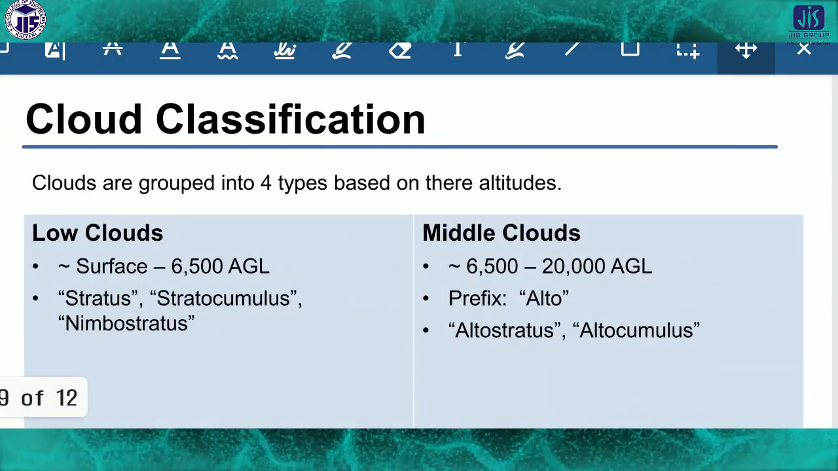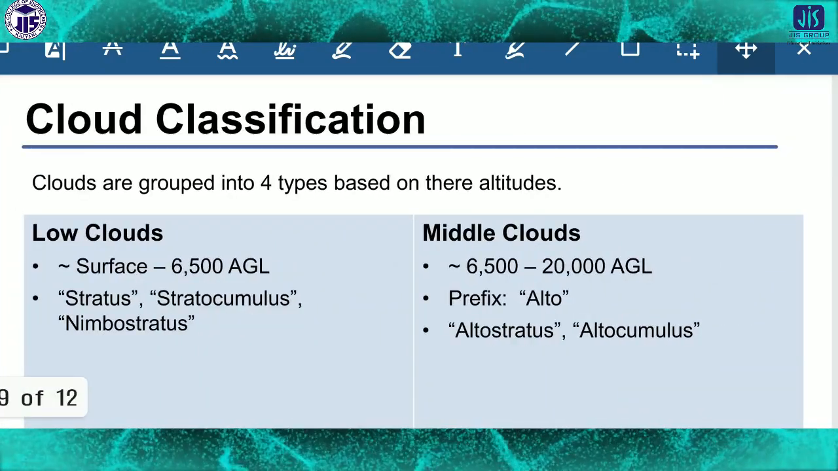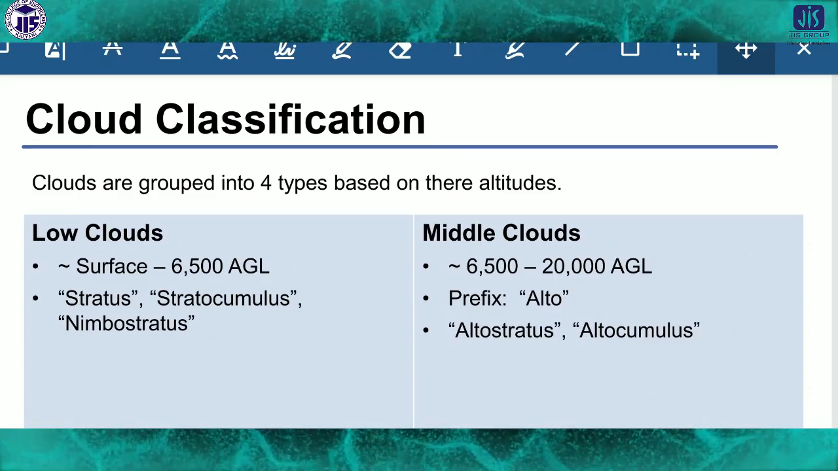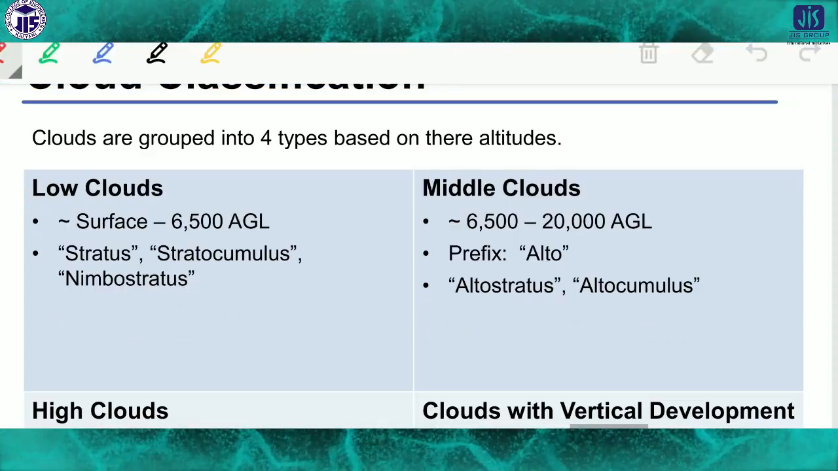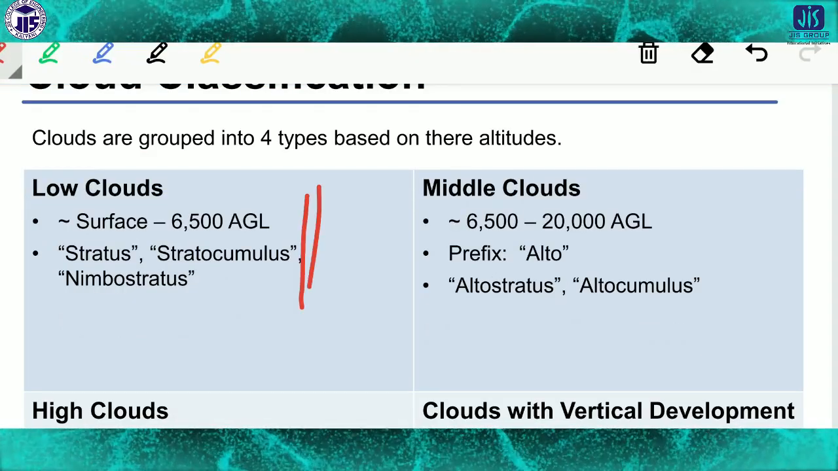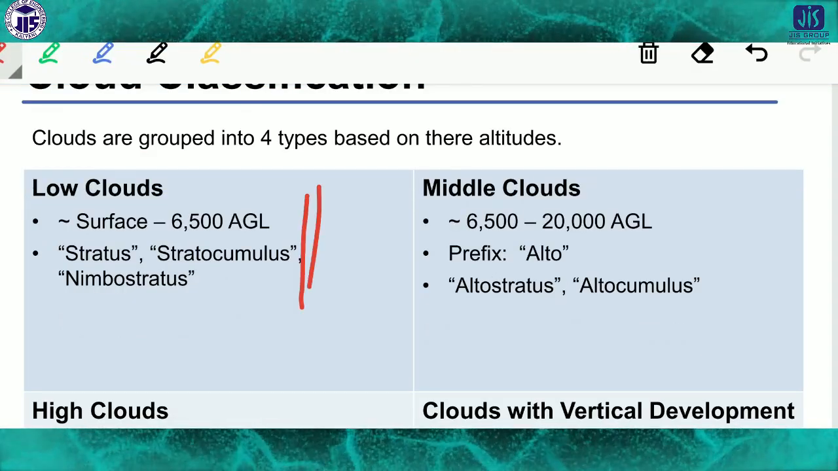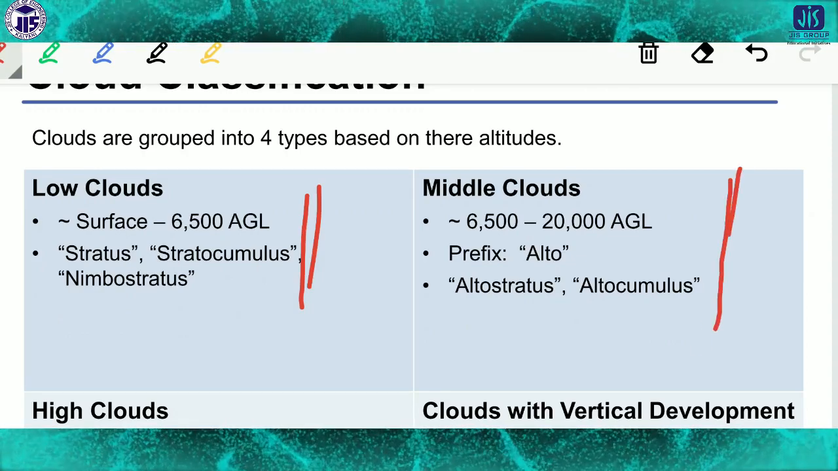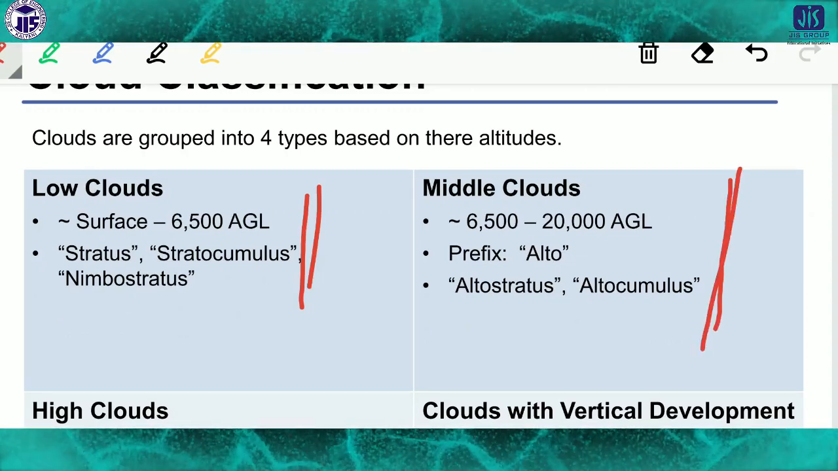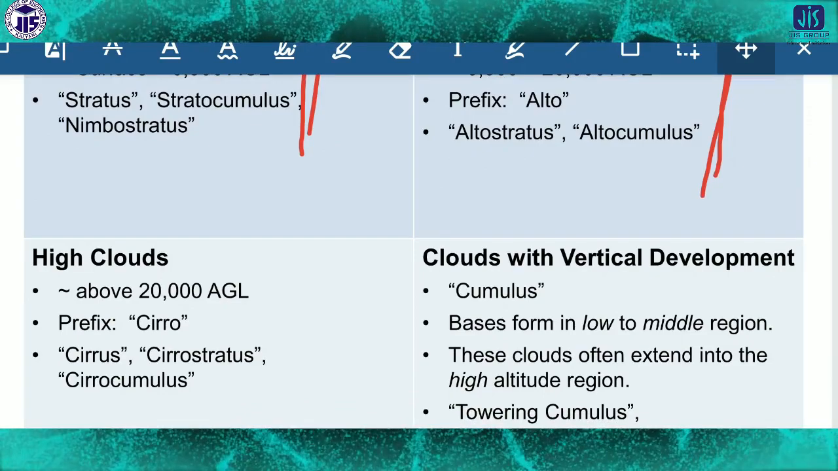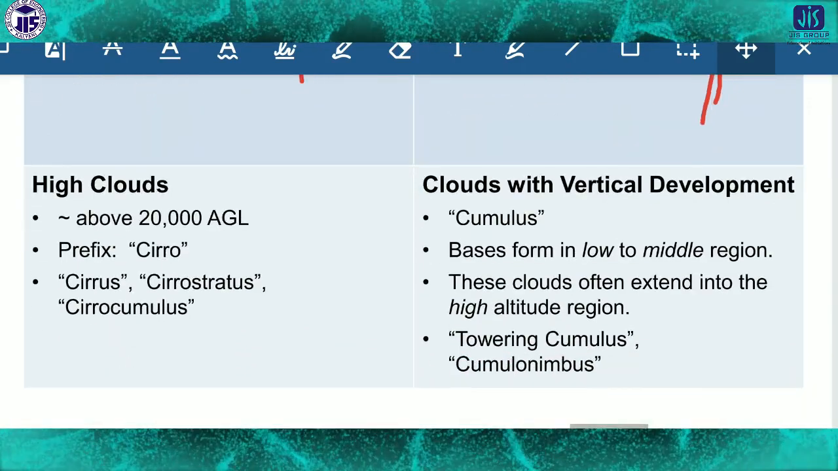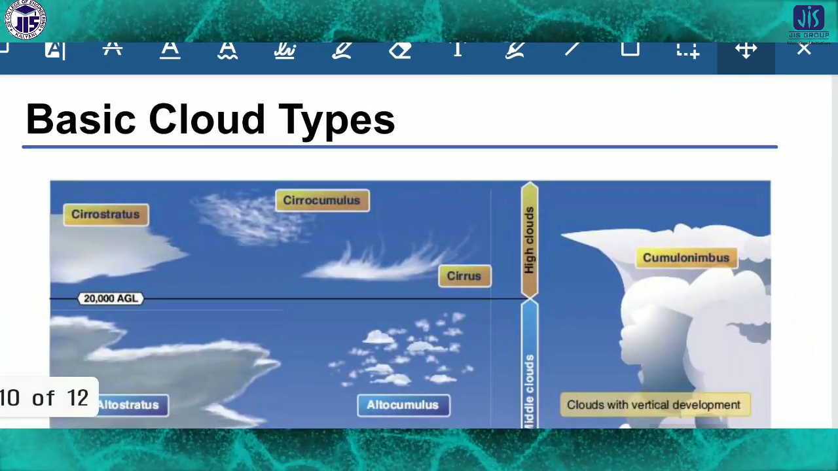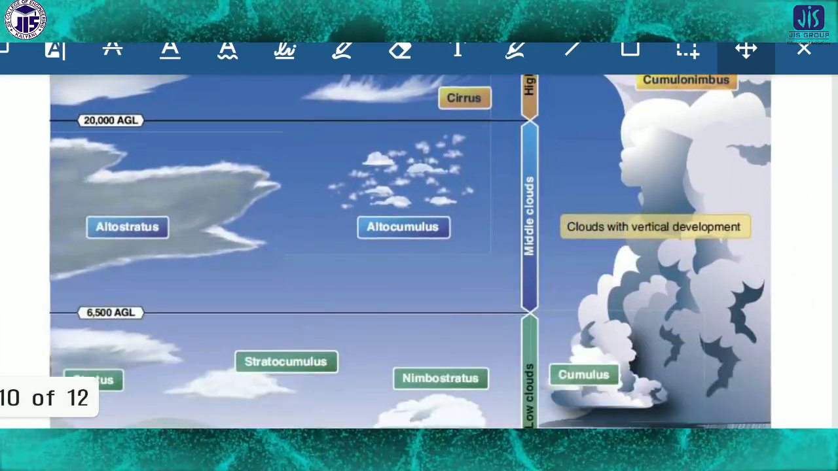Now cloud classification. Clouds are grouped into four types based on their altitudes: low clouds near the surface, middle clouds, high clouds, and clouds with vertical development. These are the different kinds of cloud classification, the basic types of cloud.